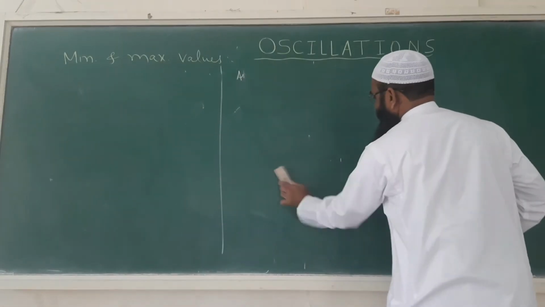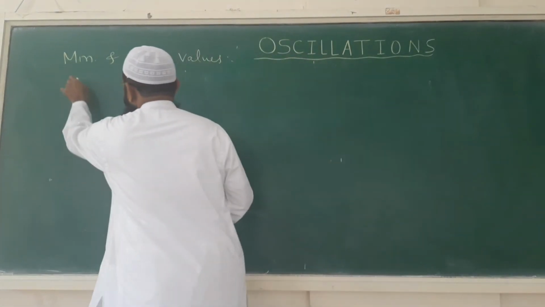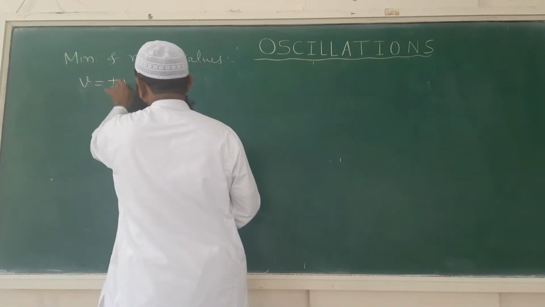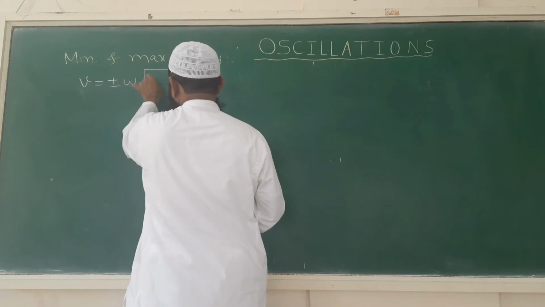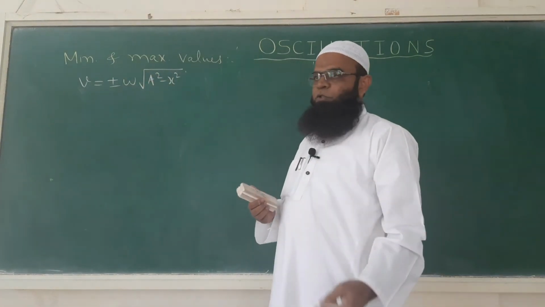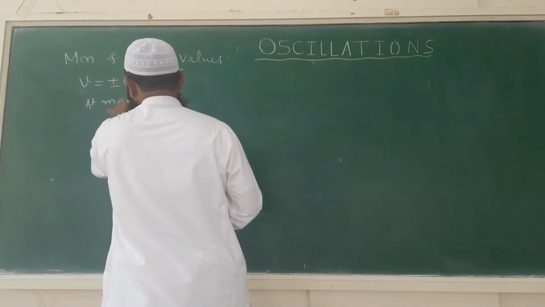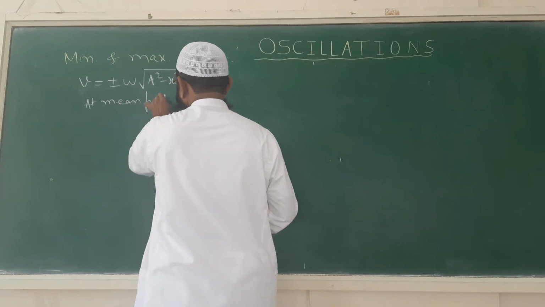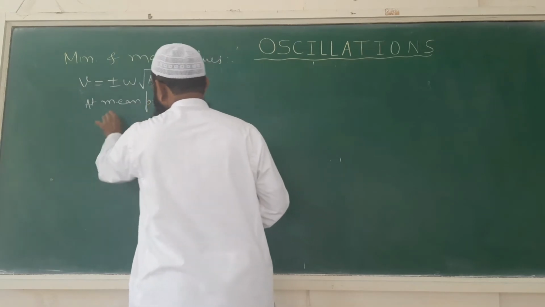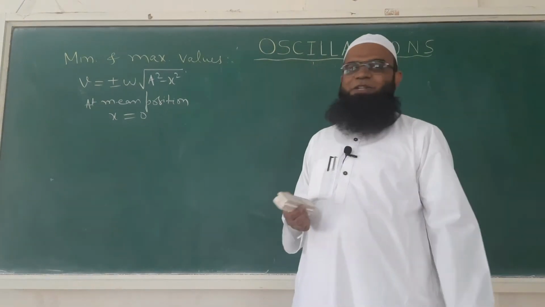So for velocity we know v is equal to plus minus omega square root of a square minus x square. So at the mean position, x is equal to 0. So at mean position displacement is 0.